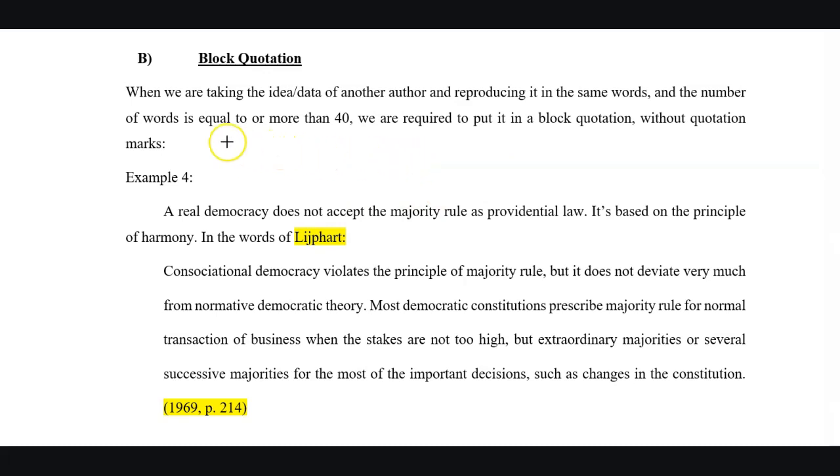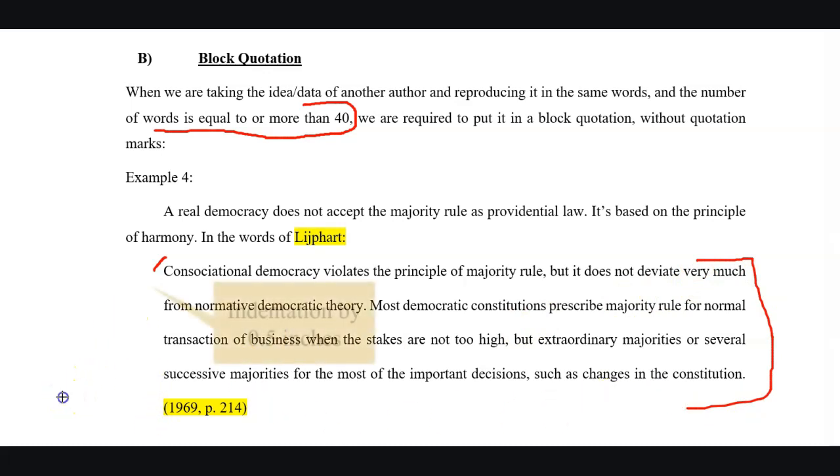Block quotation is used when we are taking the idea or data of another author and reproducing it in the same words, and the number of words is equal to or more than 40. While using block quotation, we are not required to use quotation marks. We have to put the words taken from another article in the form of a freestanding block. This freestanding block is different from normal text in two ways.